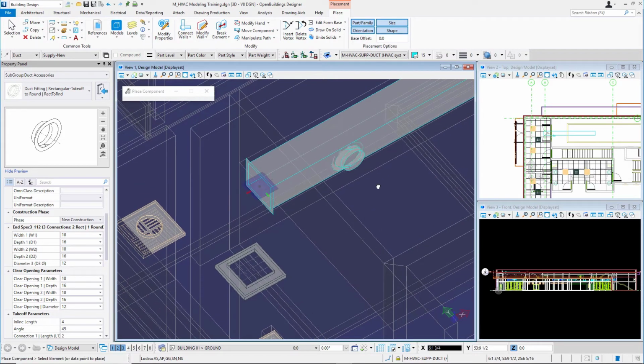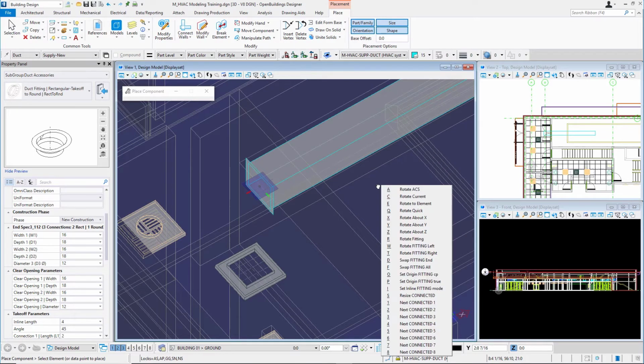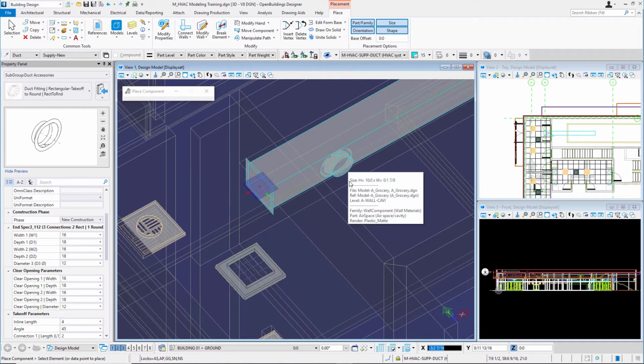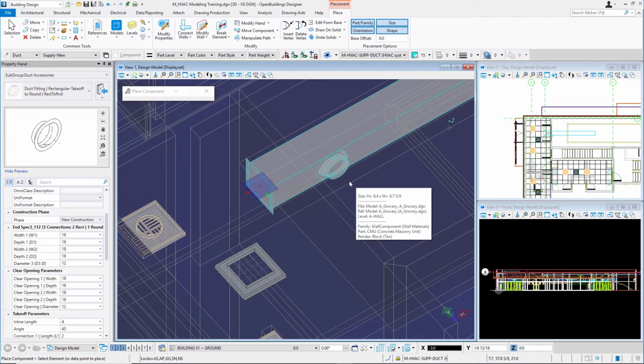Now we have some Accudraw shortcuts we can utilize here if we need to. For example, I can type in RW, which means rotate left. So that fitting actually is now underneath the duct. If I hit RW again, you can see it's over on the other side of the duct. RW is on the top. So if the initial side that it's on is not the side you need, we can utilize those Accudraw shortcuts.